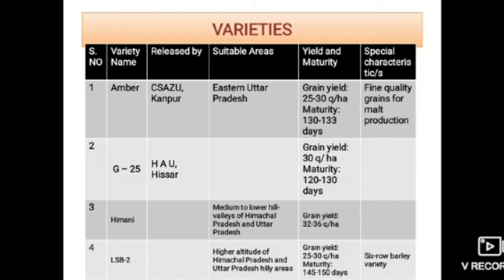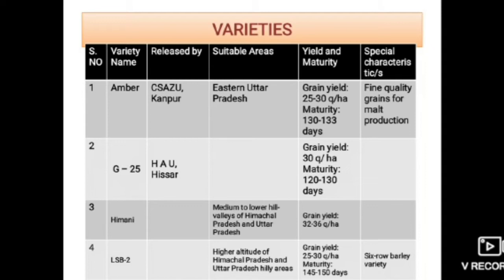It is released by Indian Agriculture Research Institute of New Delhi, and it is suitable in irrigated and rain-fed areas of Punjab, Haryana, Bihar and Uttar Pradesh, and its grain yield is about 50 quintal per hectare, and its special characteristic was that the grains are rich in protein and amino acids like lysine.